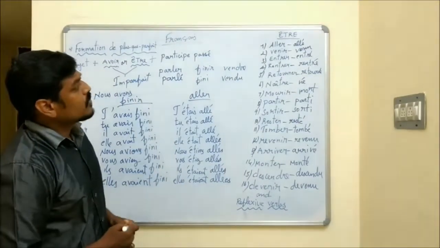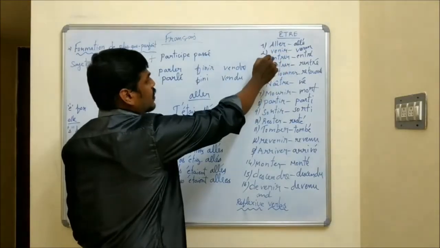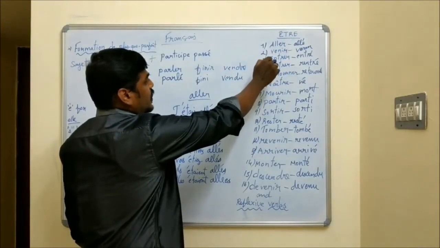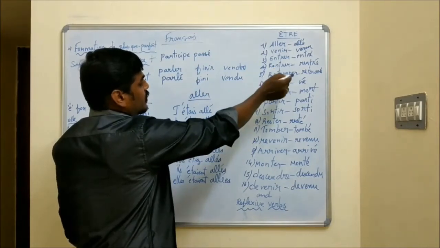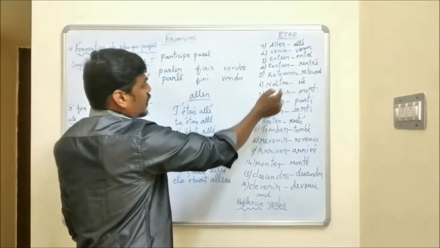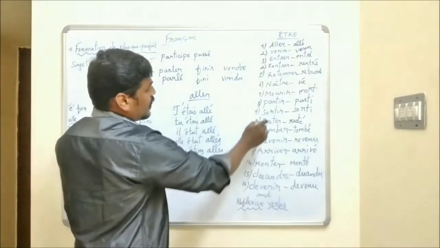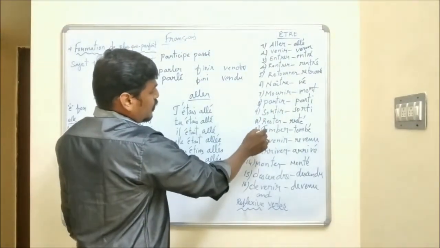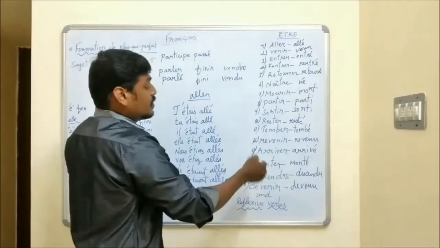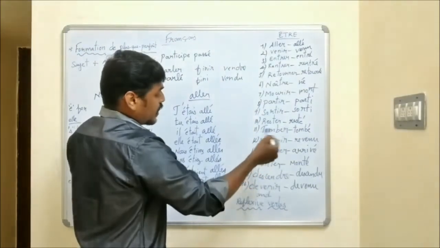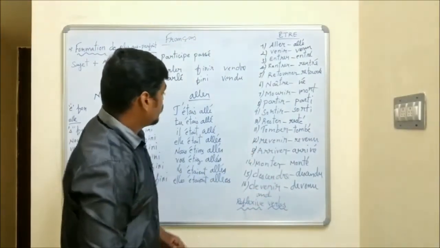Meaning of these verbs: aller, to go; venir, to come; entrer, to enter; rentrer, to re-enter; retourner, to return; naître, to be born; mourir, to die; partir, to leave; sortir, to go out; rester, to stay; tomber, to fall; revenir, to come back; arriver, to arrive; monter, to climb; descendre, to get down; devenir, to become.